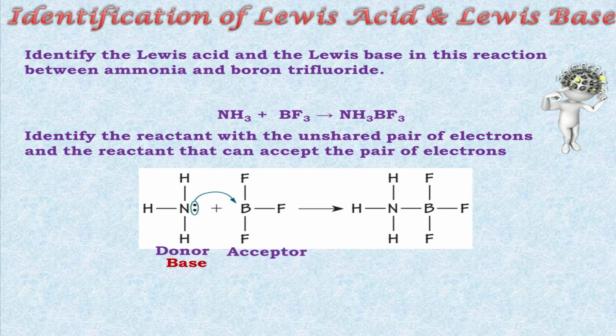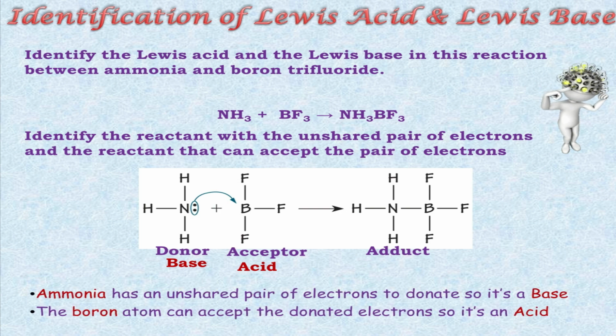BF3 is the acceptor, so it is considered an acid, and both will form the product NH3BF3, which is also known as an adduct. Ammonia has an unshared pair or lone pair of electrons, so it can donate that lone pair and act as a base, and the boron atom can act as an acid by accepting that lone pair.